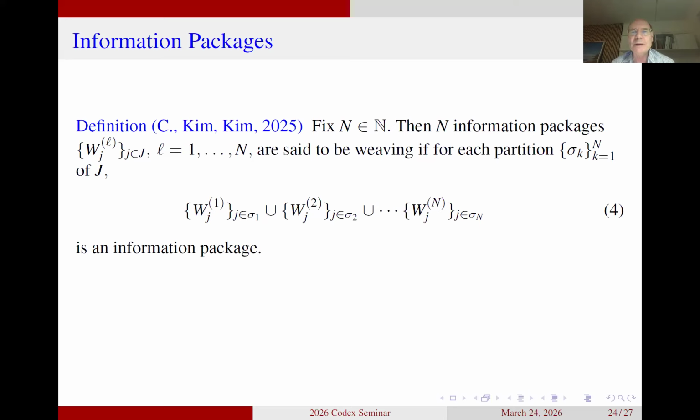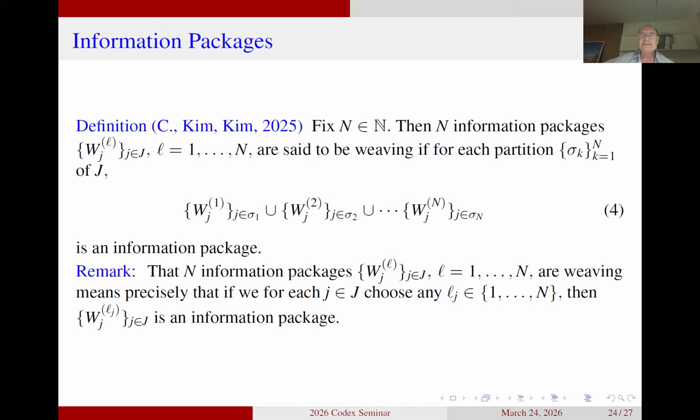And then we say that they are weaving, and this means that if we, for each index j in the index set J, pick one of these spaces and we put all these spaces together, then we are getting an information package. So this is precisely the same definition as the one that was used for weaving of frames. We're just using it for spaces instead of using it for these vectors.